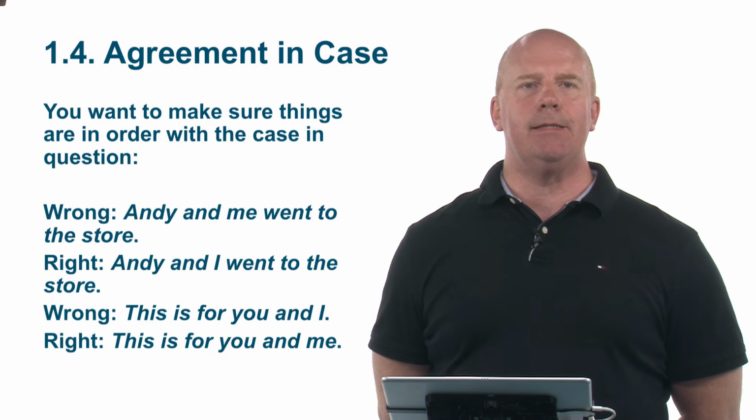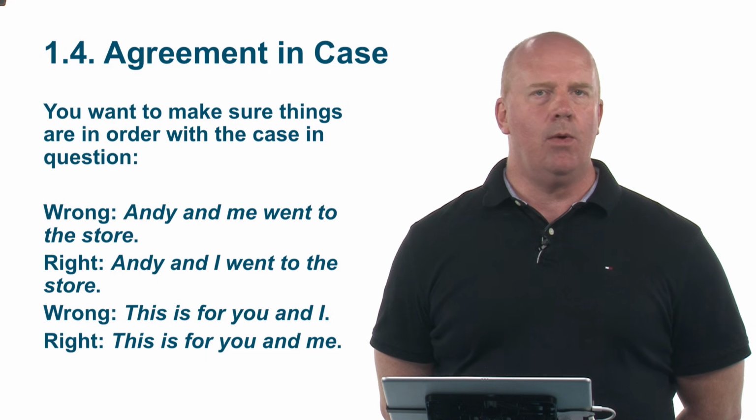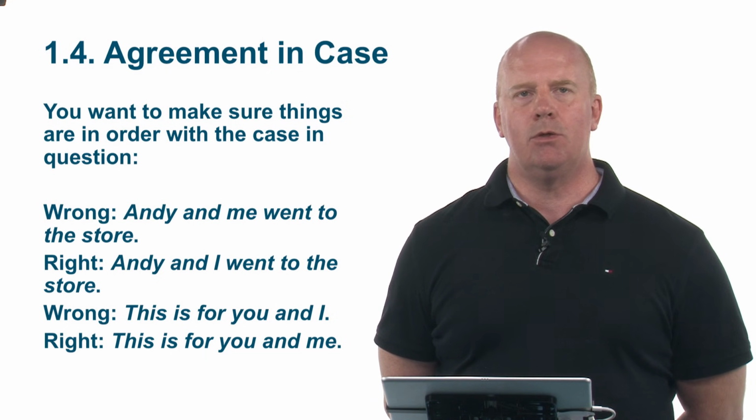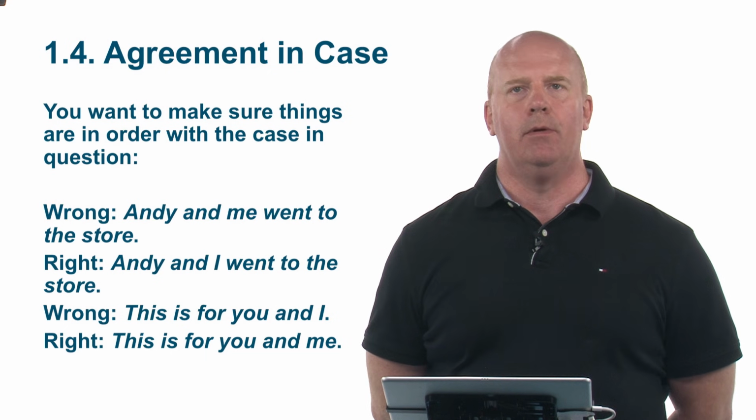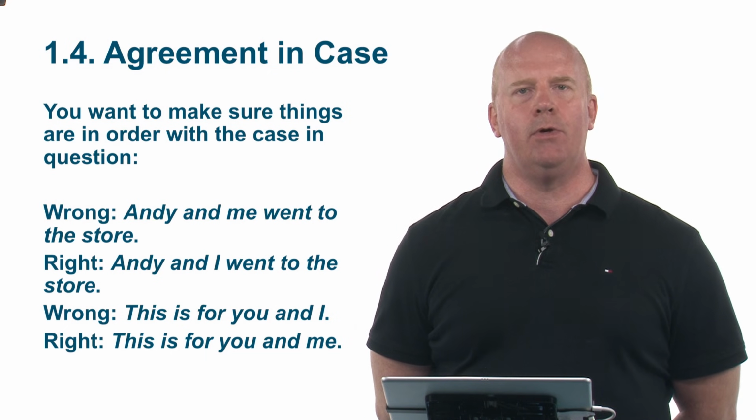Let's take a look at the second sentence. This is for you and I. Now, the right way, this is for you and me, because you wouldn't say this is for I. You'd say this is for me. Want to add another person in there? This is for you and me.